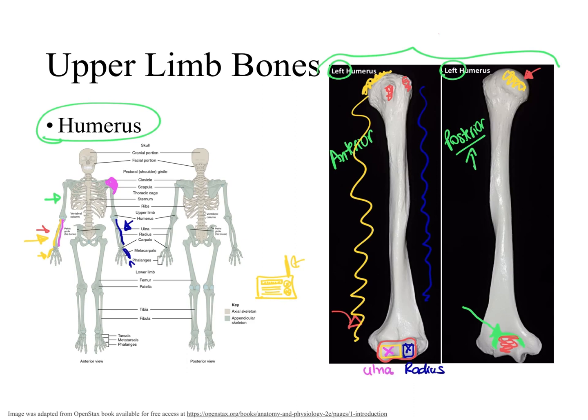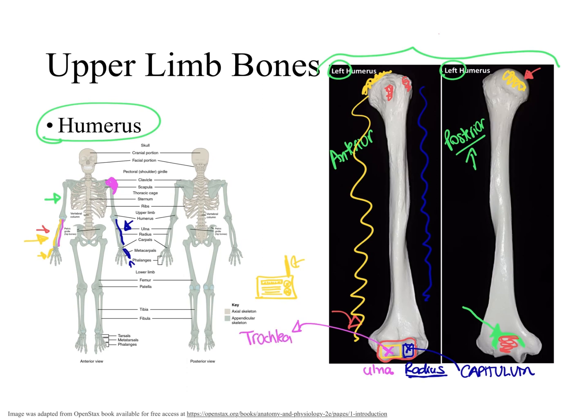You need to know the name of these condyles. Remember, condyles are smooth, rounded surfaces. The smooth, rounded surface of the humerus bone that articulates with the radius bone is called capitulum. And the smooth, rounded surface of the humerus bone that articulates with the ulna bone is called trochlea.